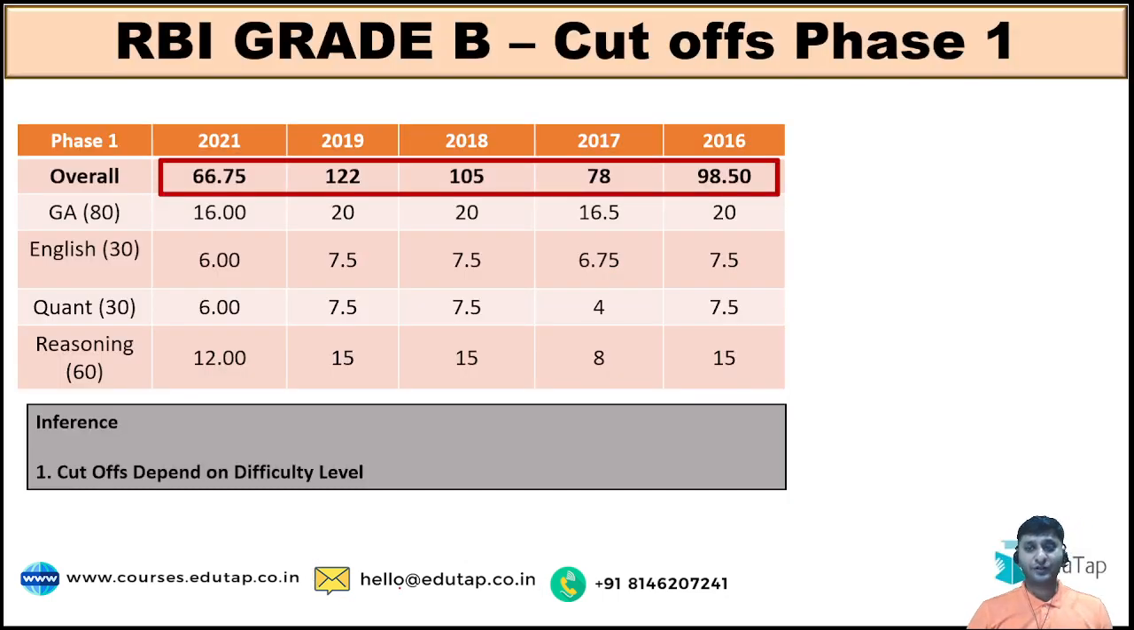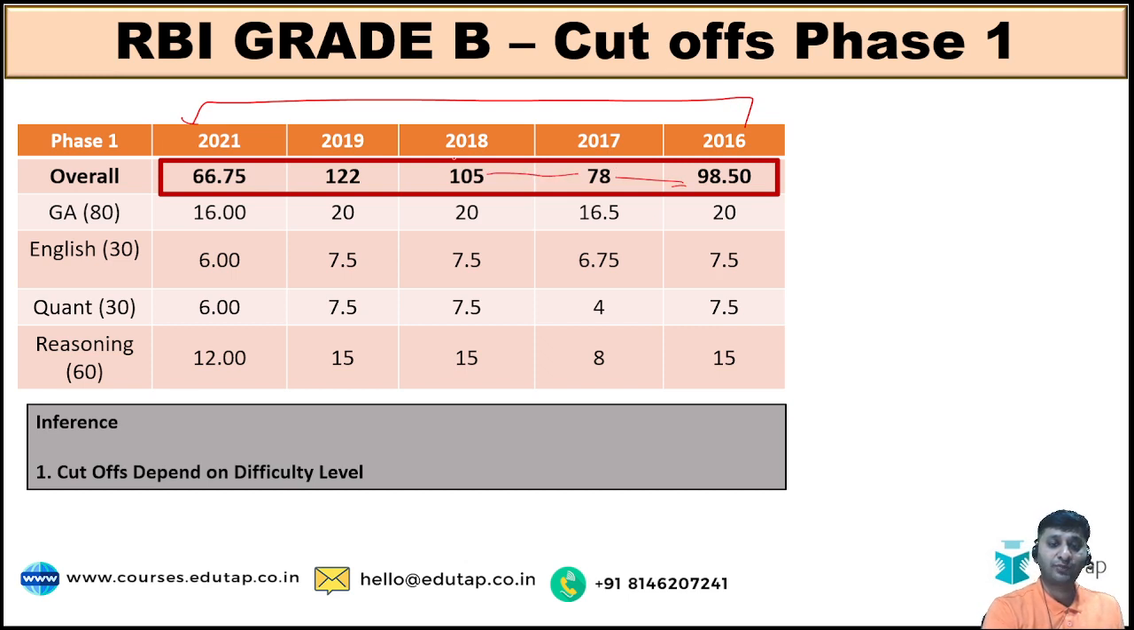Now coming to cutoffs, these are the RBI Grade B cutoffs for phase 1 for the past 5 years. Now please be very attentive, as I'm telling you a very important piece of information here. You see the cutoffs from 2016 till 2021. You can see how the cutoffs are varying. 98, then 78, then suddenly it rose to 105, then it increased further to 122, then it became almost half, to 66.75.